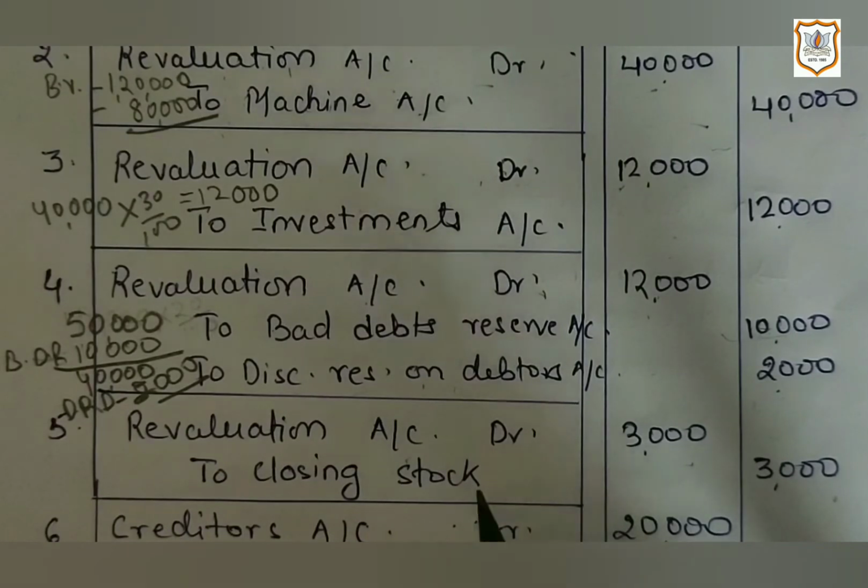That's why if an asset is decreasing, then in that case it is a loss. So revaluation account will be debited and closing stock will be credited.